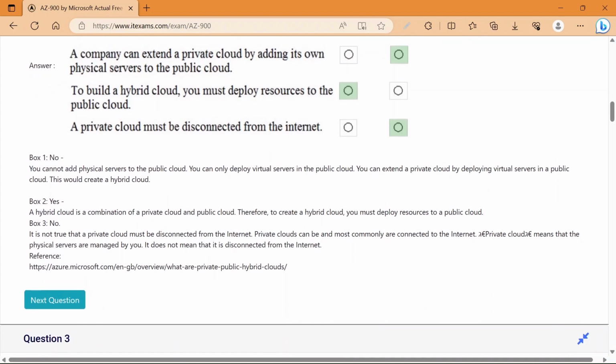Because it is not true that a private cloud must be disconnected from the internet. Private clouds can be, and most commonly are, connected to the internet. Private cloud means that the physical servers are managed by you. It doesn't mean that it is disconnected from the internet.